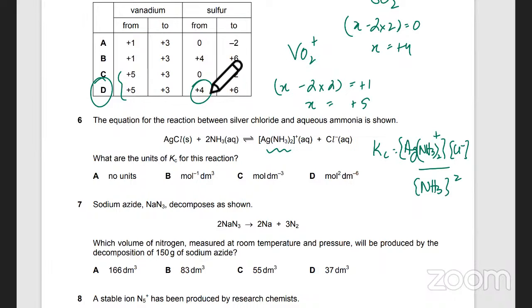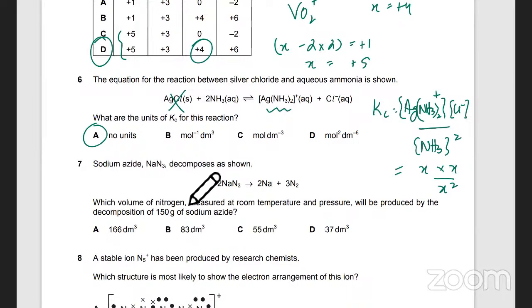And you're not going to include AgCl because it's a solid, ठीक है? Solid को बीच में नहीं डालते. तो it's not going to have any units क्योंकि ऊपर concentration times concentration और नीचे it's concentration squared. So all the concentrations are going to get cancelled out. ठीक है? Clear?